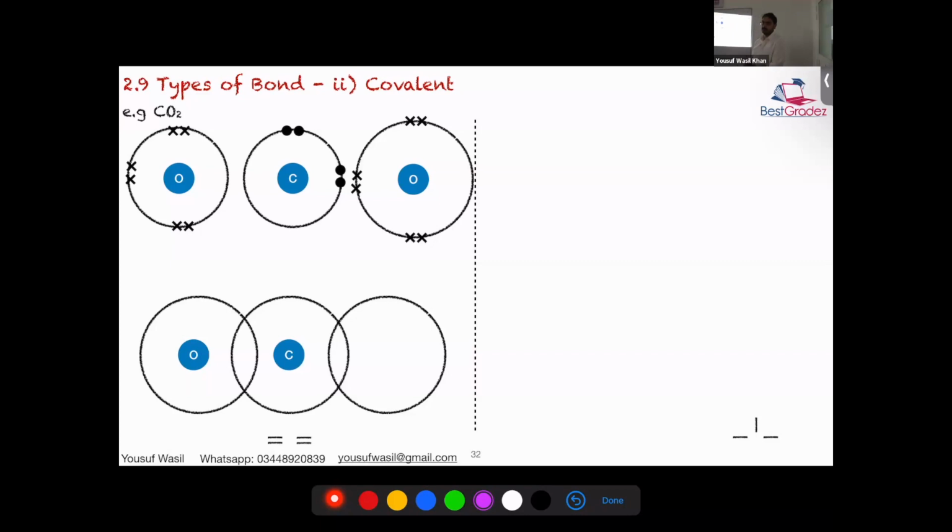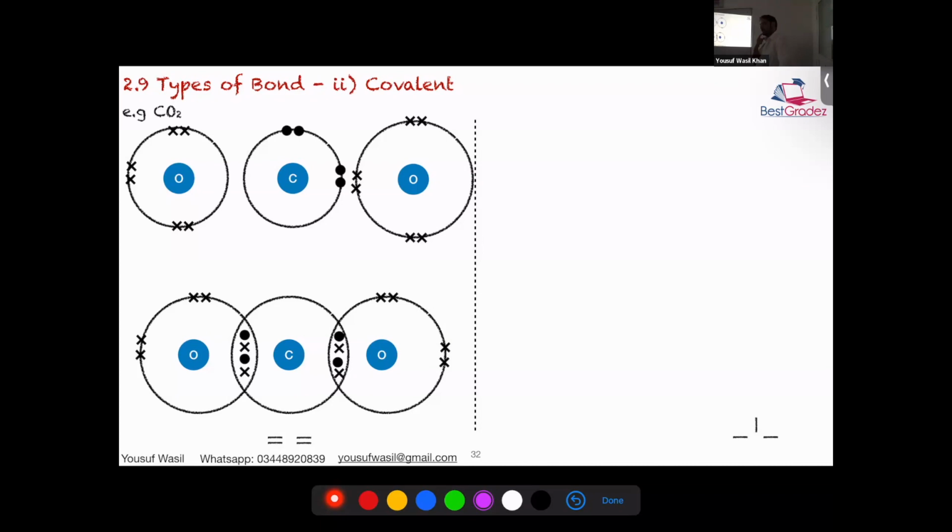Then what next? Oxygen will donate or share how many electrons in the center? 2. And how many electrons will be left for oxygen? 4. And in the other oxygen? 4. What about carbon? 0.